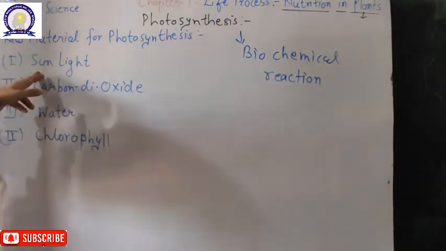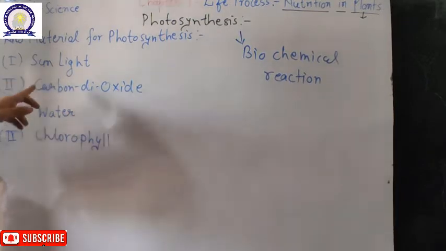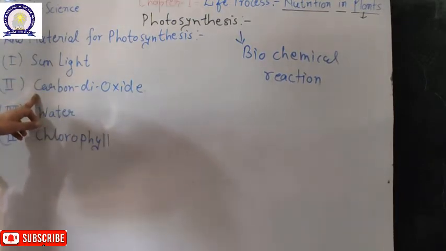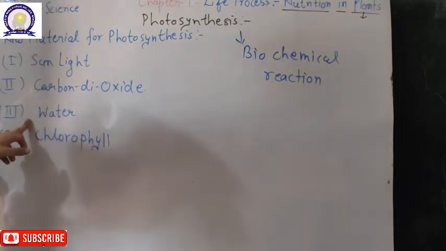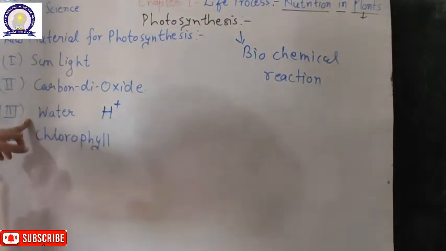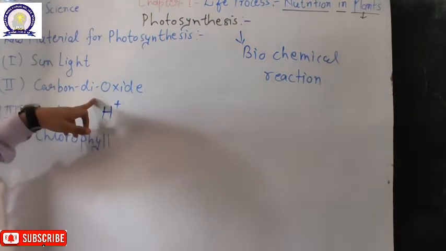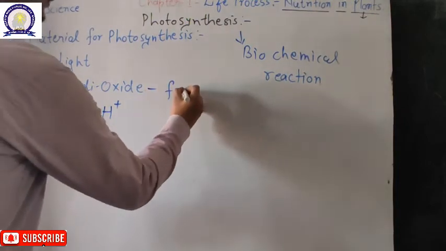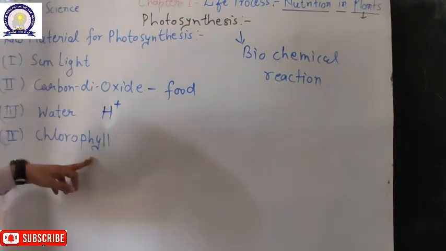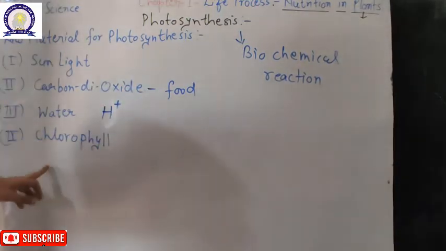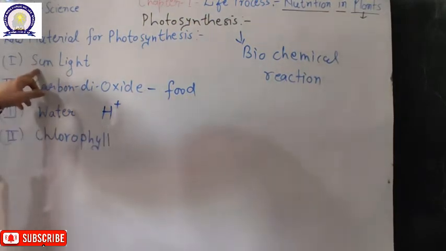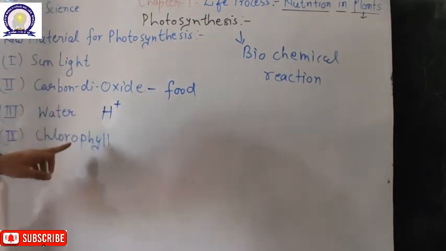Firstly we need sunlight for the energy, second we need carbon dioxide as a source of carbon, and third we need water, by which we gain protons, that means H plus, which reduce carbon dioxide to form food, and lastly the pigment which can trap the energy of the sunlight, that is chlorophyll. So these four are the raw materials required for photosynthesis: sunlight, carbon dioxide, water and chlorophyll.